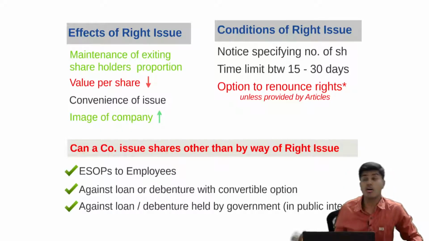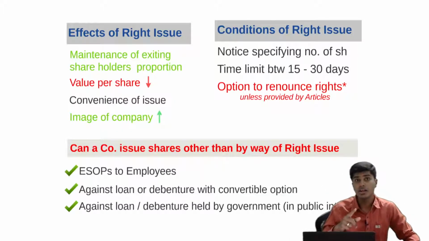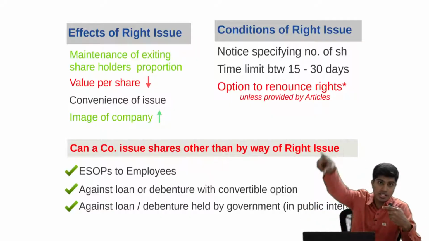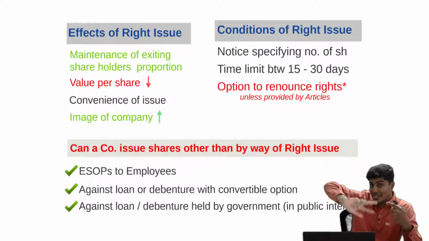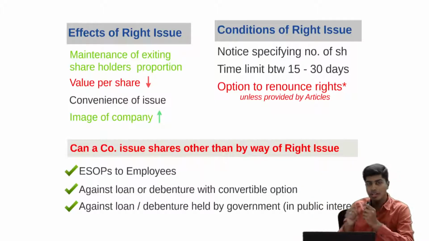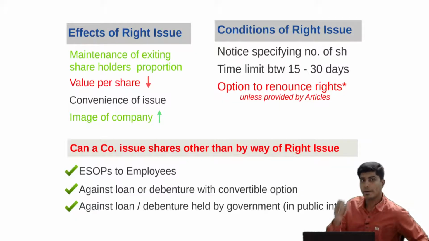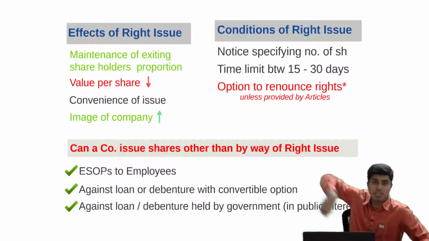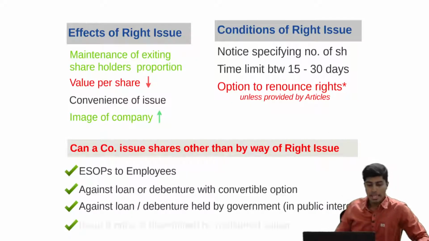There is also a possibility where I skip my existing shareholders and issue the shares to outsiders, provided the rate at which I am issuing the shares is determined by a registered valuer, so that I am not doing any mismanagement and oppression. If the price is determined by a registered valuer, I can skip the existing shareholders and issue the shares to an outsider.